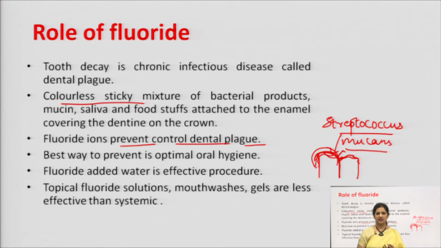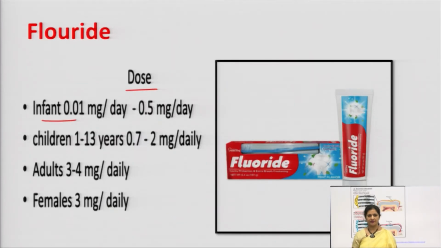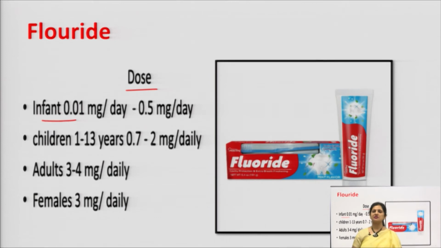Fluoride is used in the chronic infection disease called the dental plaque. The colorless sticky material which is deposited as a bacterial product causes the dental caries. Fluoride prevents the damage of this dental plaque, and the best way is to provide the fluoride in the diet or in the toothpaste. In the diet, we generally take the fluoride in the water which is added into the municipal water supply, and the fluoride is also added into the toothpaste.